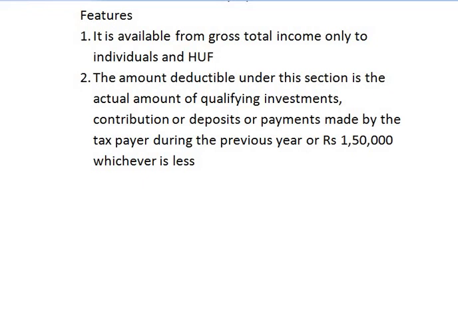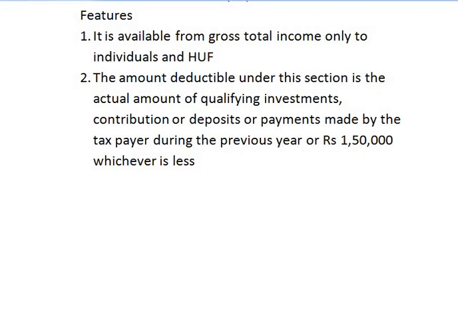Now I can claim either 1 lakh or 1,50,000, whichever amount is less. So what is the amount deductible for me from my gross total income? It is only 1 lakh rupees. So read second feature once again. The amount deductible under this section is the actual amount of qualifying investment. So the actual amount I have invested or deposited is 1 lakh.